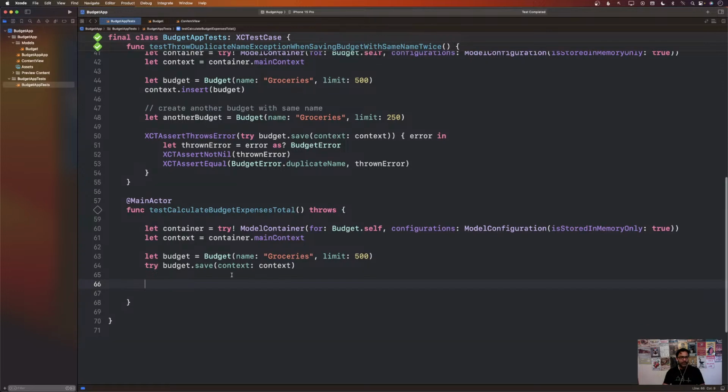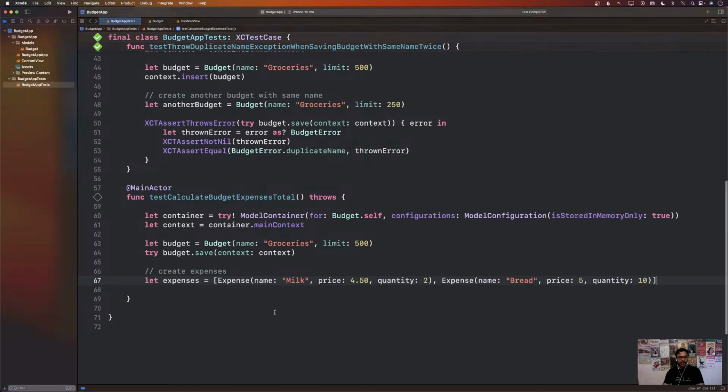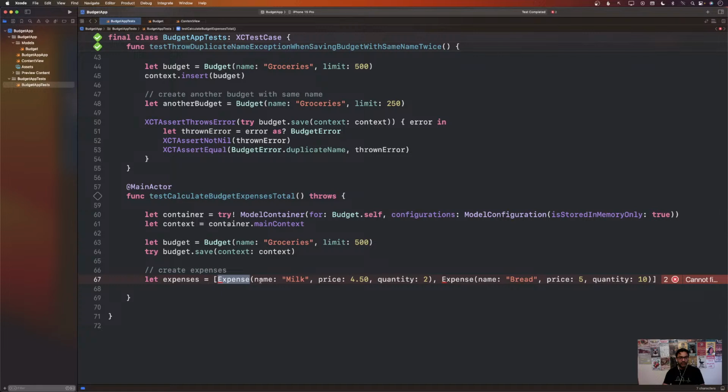So we're writing the test, and in the test, I also need to create expenses. An expense can have a name, a price, and a quantity. So you can see I have expense, it has a name, price, and a quantity. This is not going to work because there is no such thing as expense. I mean, we need to create that eventually.